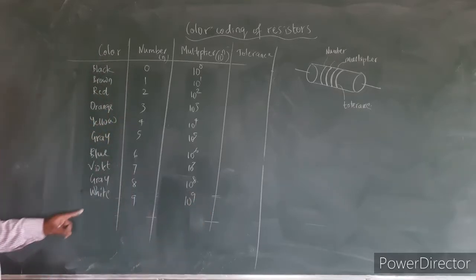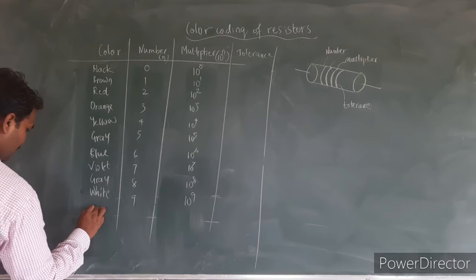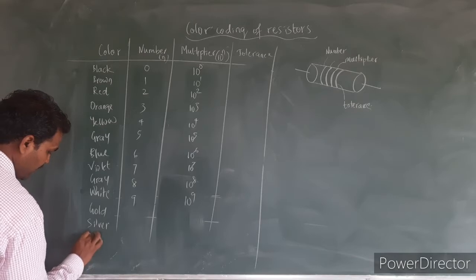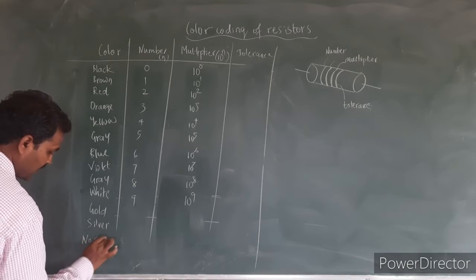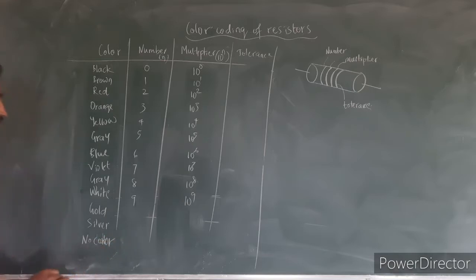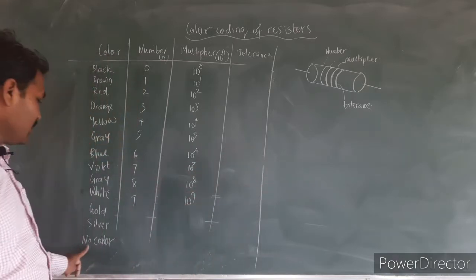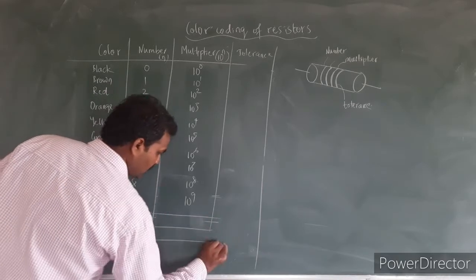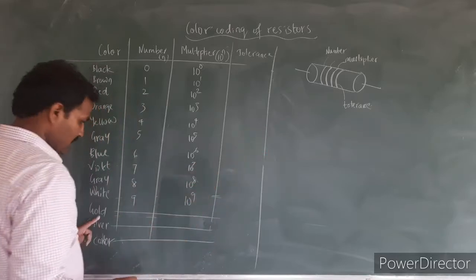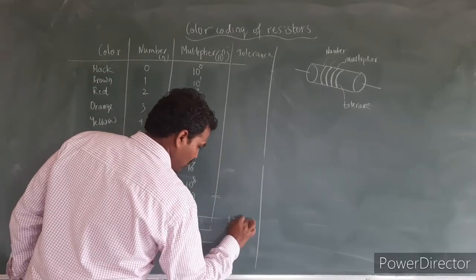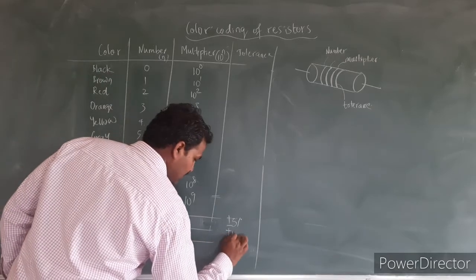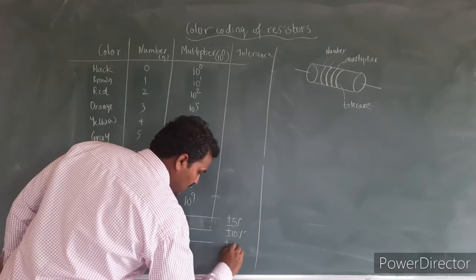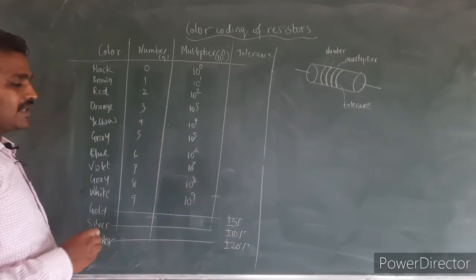Then we have different colors for the tolerance. Those are gold, silver, and we may not have the fourth band at all, which we write as no color. If there is no fourth band, we consider it as no color. These last three cases are for the tolerance. If the fourth band is gold, the tolerance we have to consider is plus or minus 5%. If it is silver, we consider plus or minus 10%. And if the fourth color band is absent, we consider plus or minus 20%.